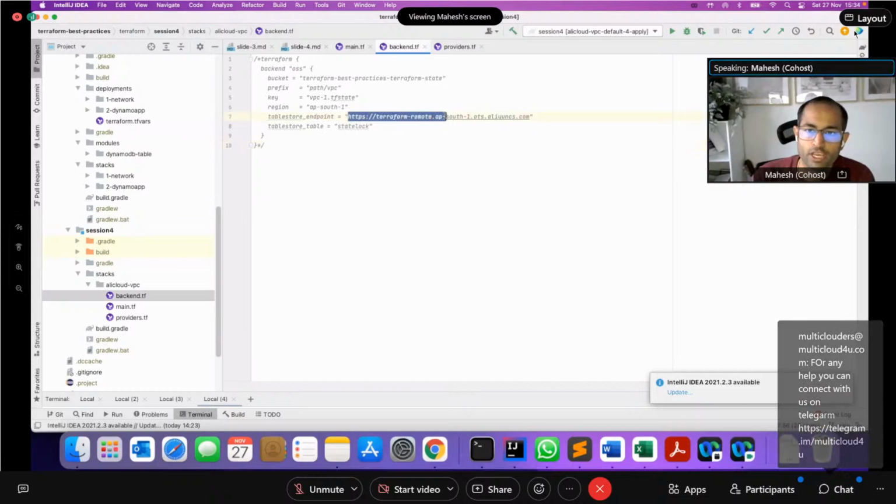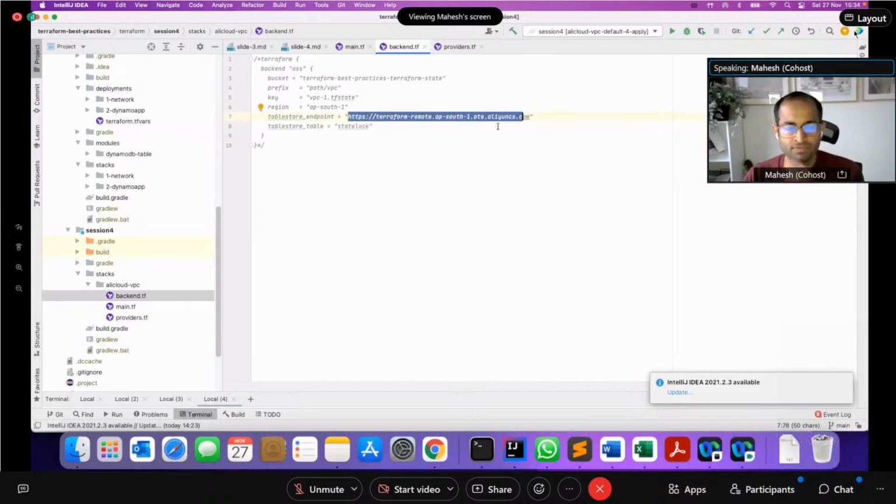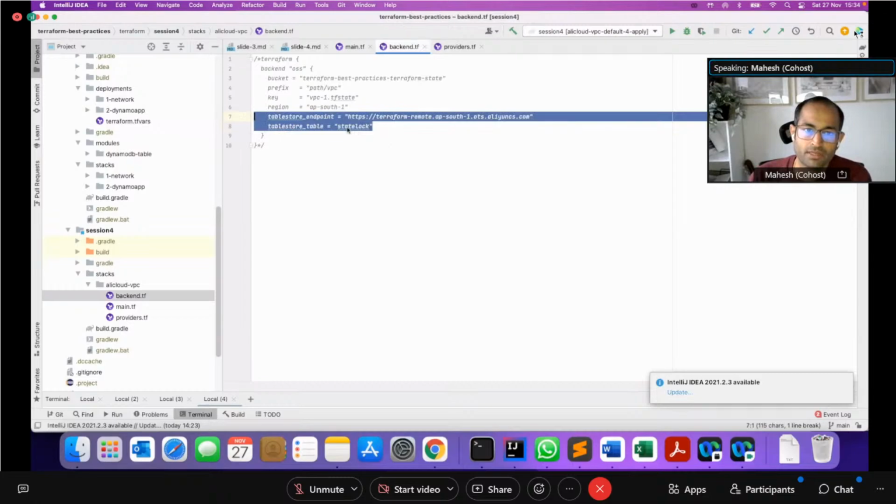It also supports locking using table stores, so that's another thing to bear in mind. You will need to have provisioned that table store beforehand, but you can use a table store table, which is almost like a DynamoDB table, to lock and unlock the state when you have multiple people accessing and modifying the state. So this is how you set up basic Terraform code for provisioning infrastructure on Ali Cloud.